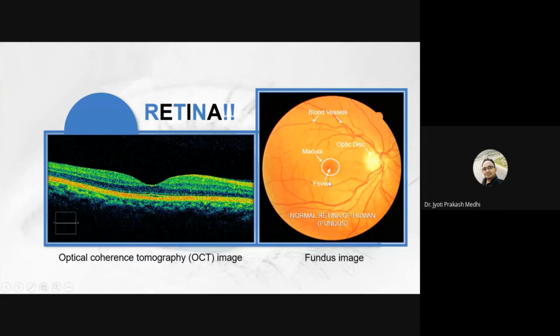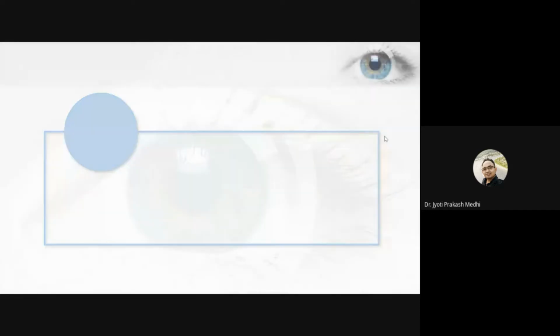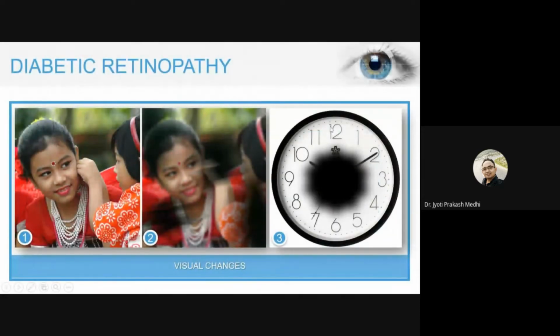Why does it affect our central vision? Because whenever light comes and falls over our retina, it falls over the macula. So if there is any abnormality, the light falling over the macula will get blocked, and that blocked information goes to our brain, and we observe situations like this. That is given in the third case. That means we will be able to see the watch, the alarm, the clock, but we will not be able to guess the time.